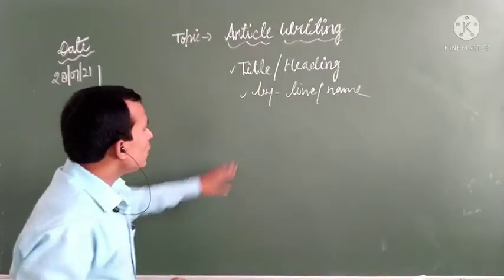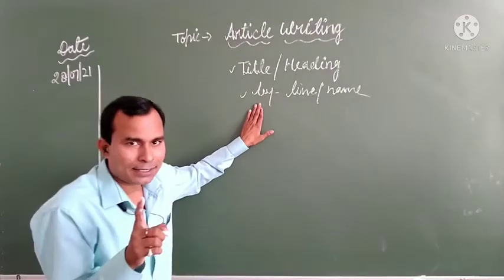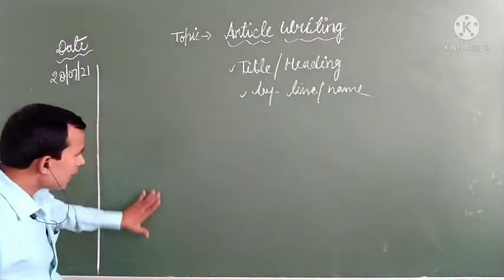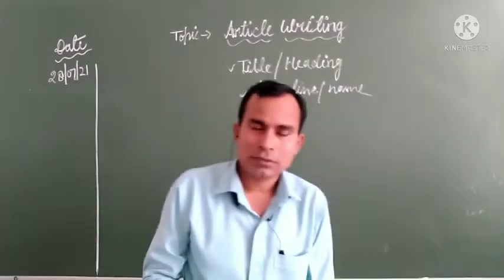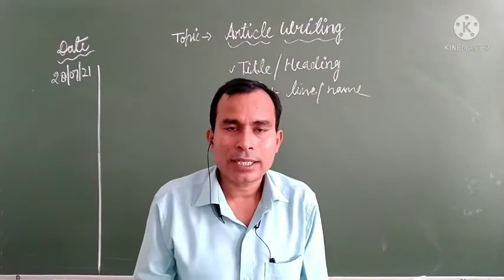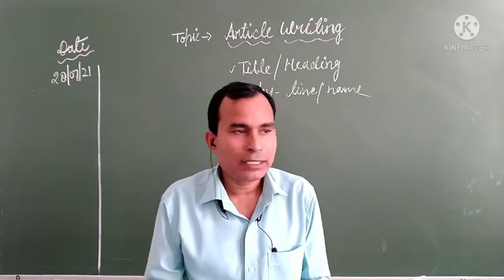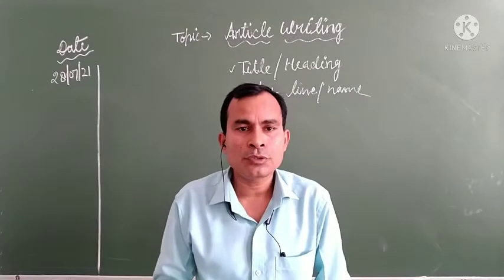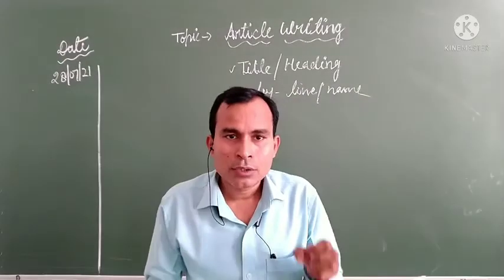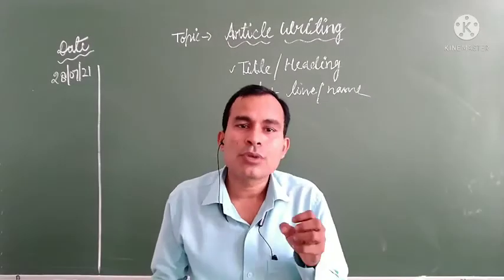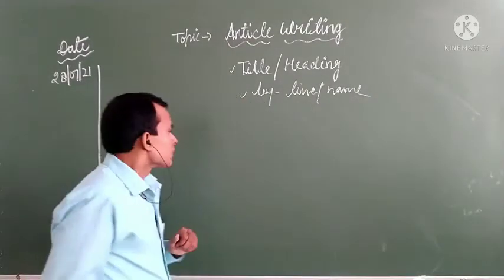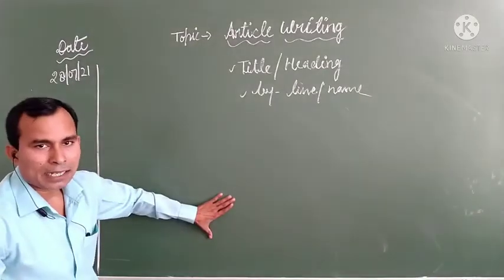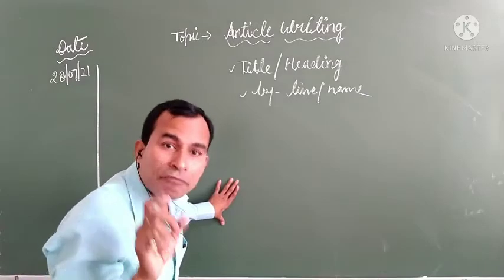Then we leave at least one line of space to start the beginning of the paragraph. This part is general, and this is a common lecture for all article writing. It doesn't matter what topic is in front of you or what idea you have to write about. That's clear? Now, to develop the ideas, just focus on a few points.